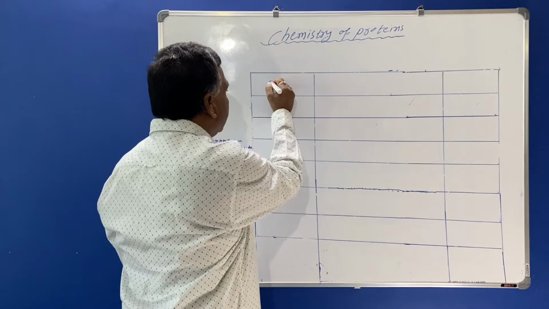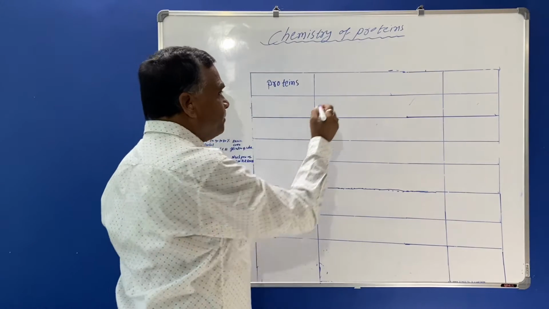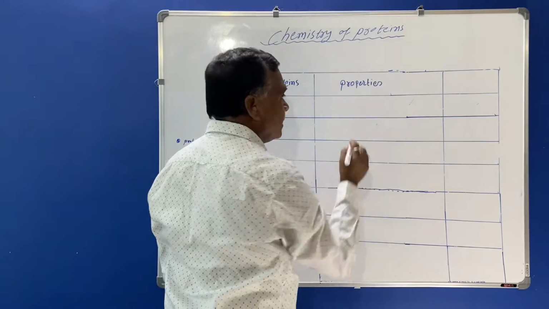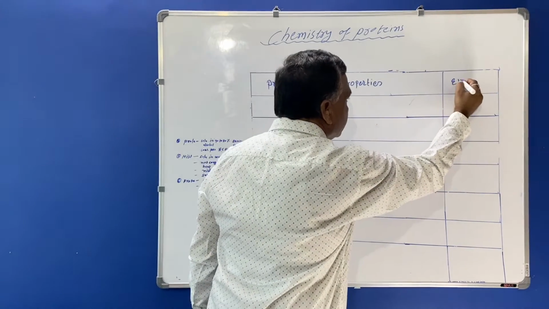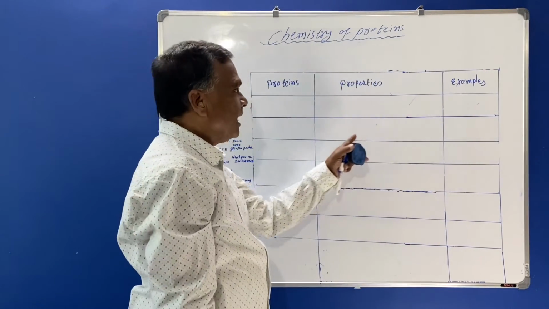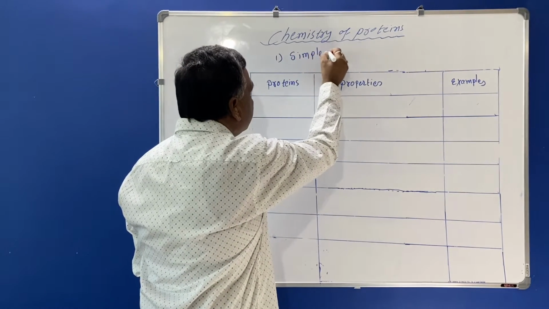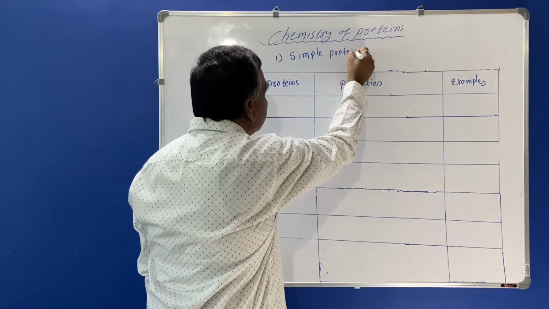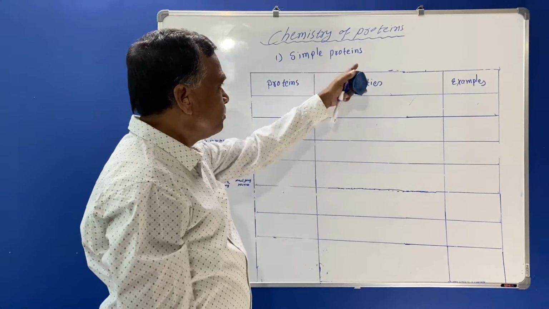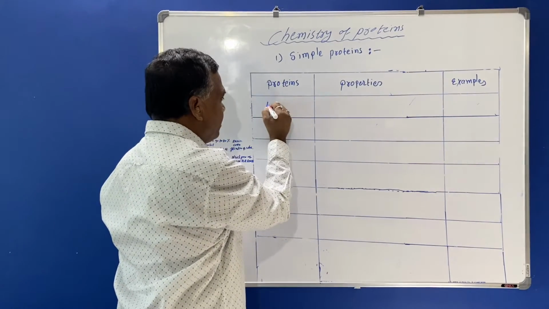Now we'll see here the name of the proteins first, then properties of the protein, and then examples. So you have to make the 3 columns here for the answer. First, we are going to see the simple proteins, which are nothing but the composition, based on the composition of the protein. Here are the simple proteins. One by one we'll see the protein. First we'll see albumin.